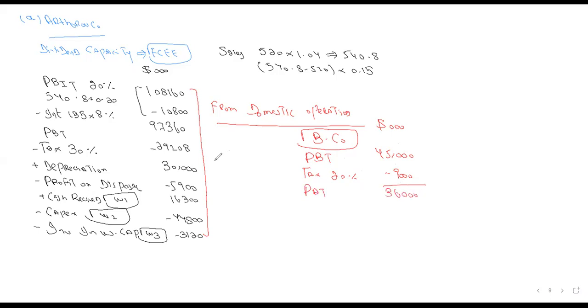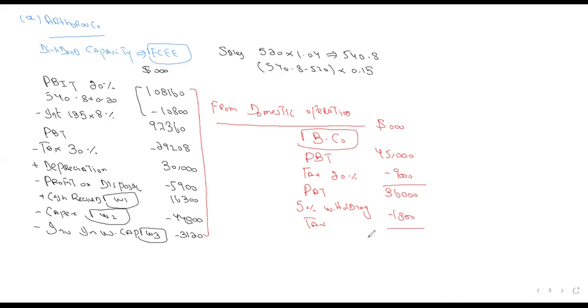The examiner said that whatever profit after tax the subsidiary company has, first the subsidiary will be paying 5% withholding tax. So how much is the 5% withholding tax? 36,000 into 5% is 1,800. 1,800 is the withholding tax.